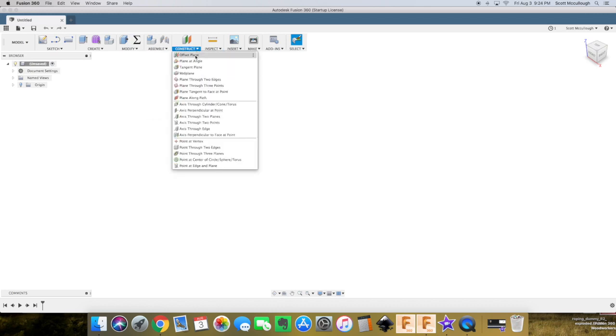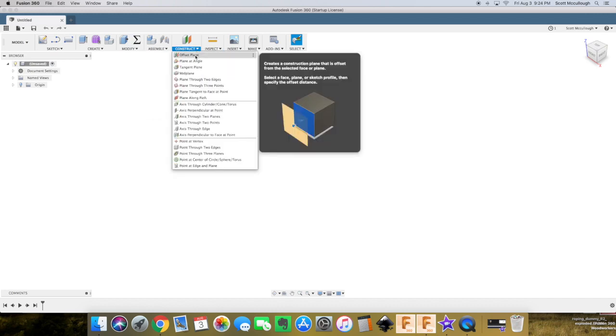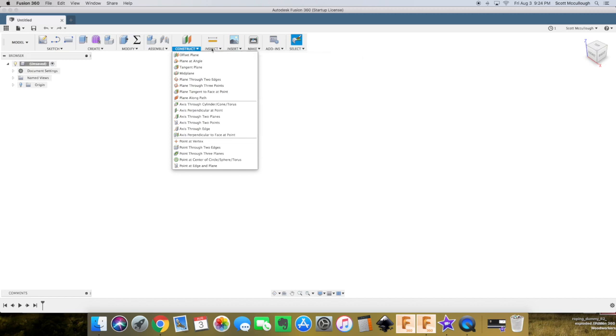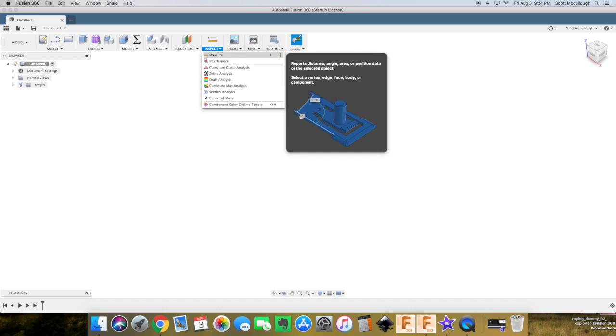In the construct tab here, we've got offset plane. We use that a lot. It gives the ability to work out in space off of an object, because everything in Fusion needs to be drawn on a face or a plane. That may not make sense right now, but it will eventually. Inspect, we use measure quite a bit.